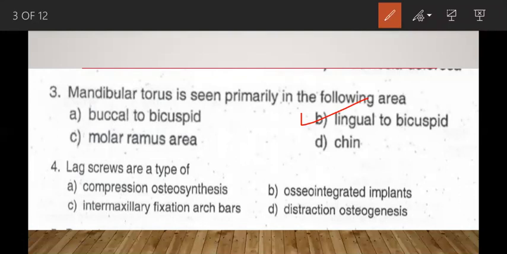Moving to the next question. Lag screws are a type of compression osteosynthesis, osseointegrated implants, intermaxillary fixation arch bars, distraction osteogenesis. Here, the correct option for lag screws is A, that is compression osteosynthesis. As we know, lag screw fixation uses stabilization by compression. It is called a load sharing osteosynthesis. Remember, if the question were regarding IMF screws instead of lag screws, the answer could be related to intermaxillary fixation. But here, lag screws are a type of compression osteosynthesis.